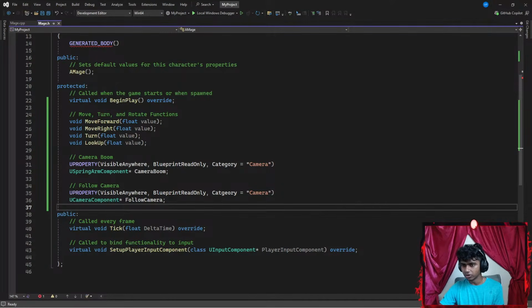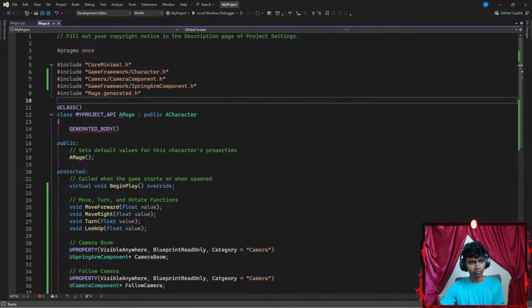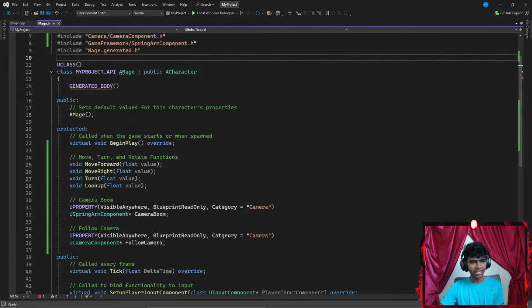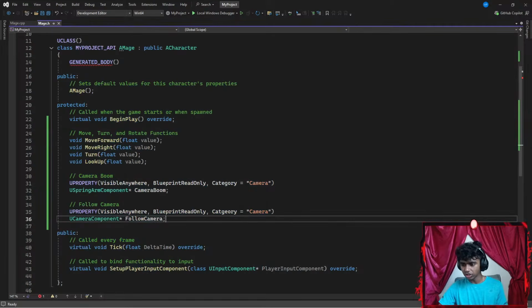Category is equal to camera. Category is equal to camera. Camera component. CameraComponent. Okay, bro, please lose the fake accent. Guys, fake accent is kind of crazy. That's, let's see, VisibleAnywhere, BlueprintReadOnly, Category VisibleAnywhere. I think it's correct. Let's go with something like Control A, Control C, copy that.